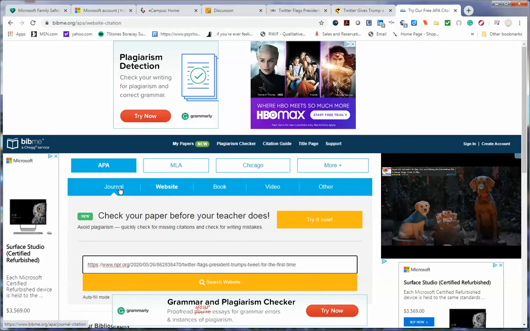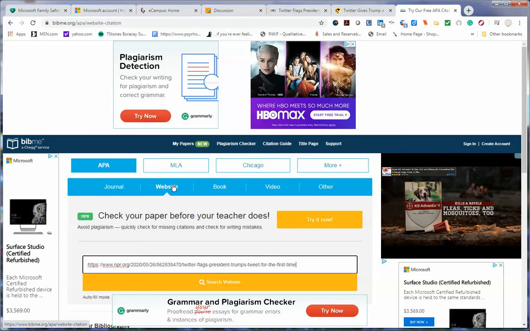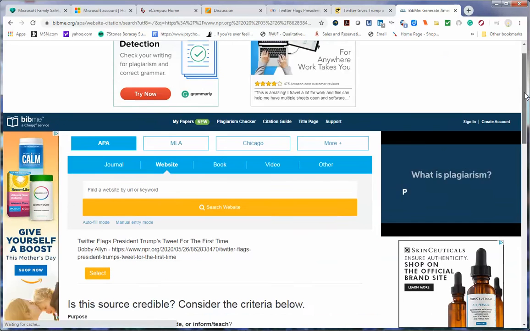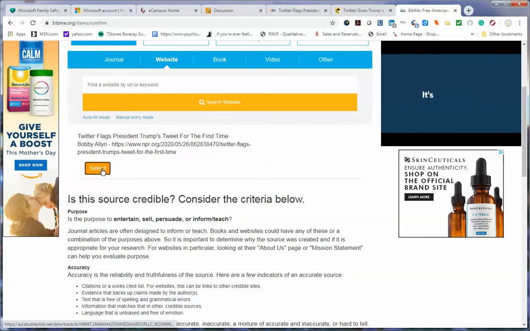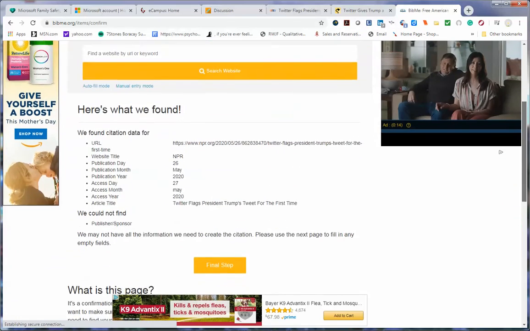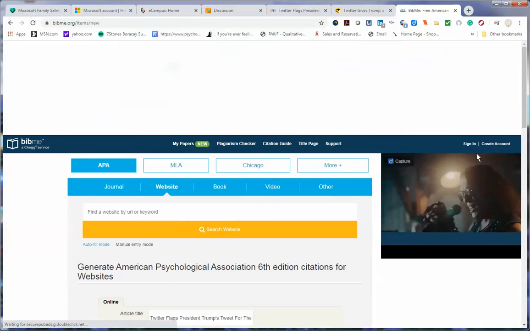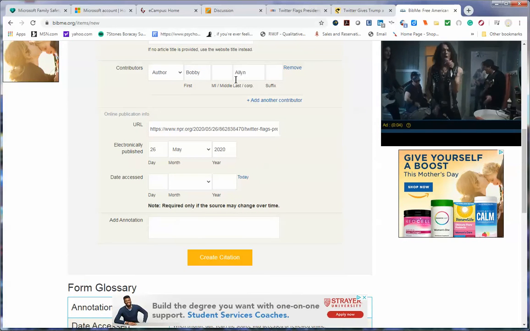So you choose, did you use a journal? Did you use a book? So you click on a book if you did, and then website if you used a website. For this particular source, I used the website. So it will generate the information for me. Here is the information. They're correct. So I will click select, and bibme.org will give you all these details. Then you click on final step, and then click again the create citation.